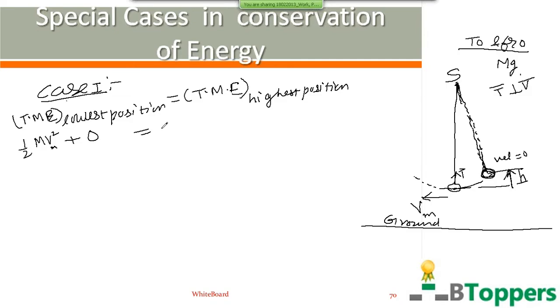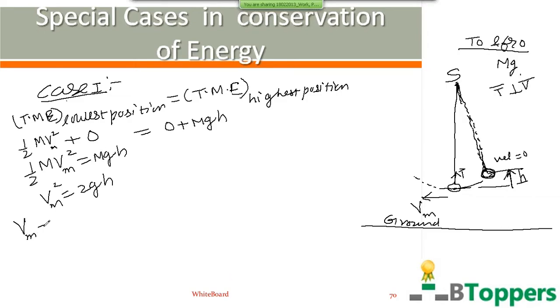So at the highest position, kinetic energy of the bob is 0. The gravitational potential energy of the bob can be written as mgh. Here h is the vertical height through which the bob falls as it moves from the highest position to the lowest position. So half m Vm square equals mgh. So Vm square equals 2gh. So the magnitude of the velocity of the bob at the lowest position, or maximum speed during the oscillations, you can write as root of 2gh.